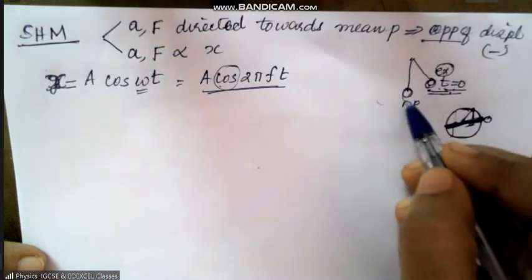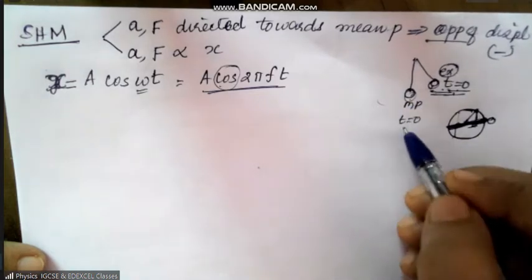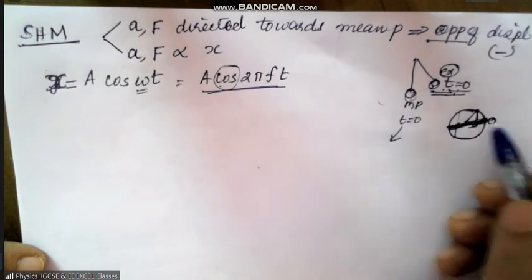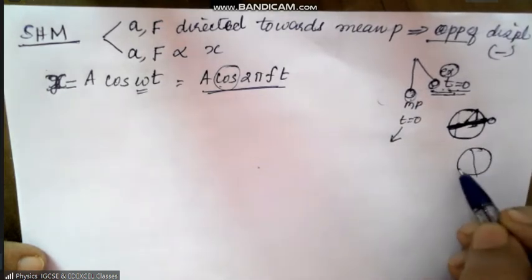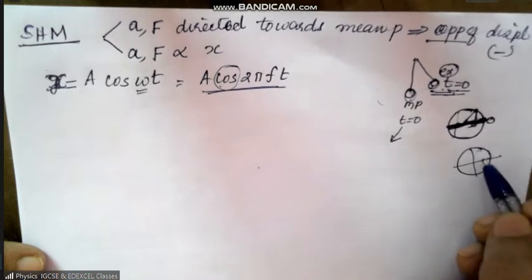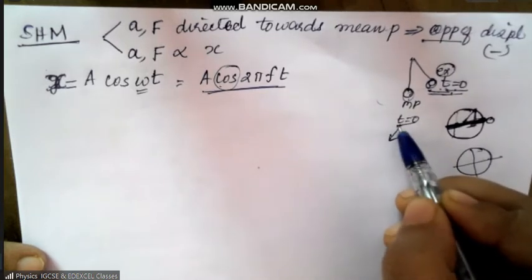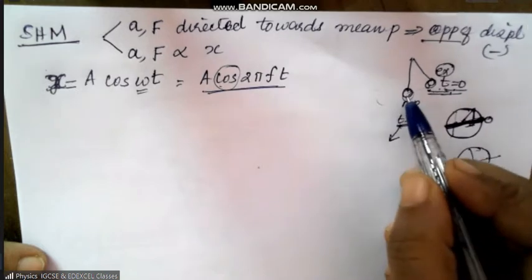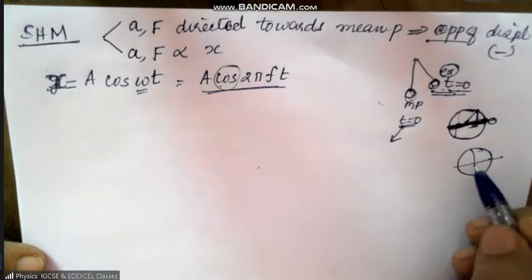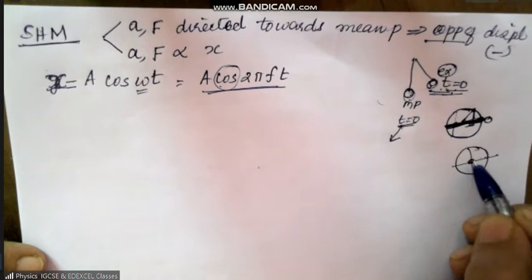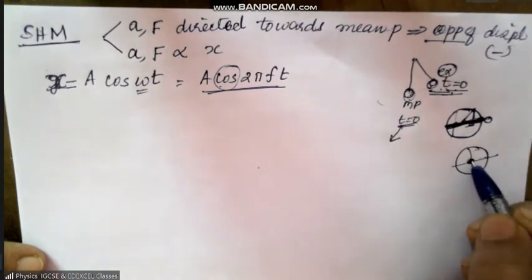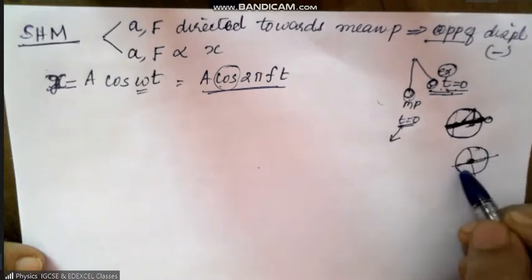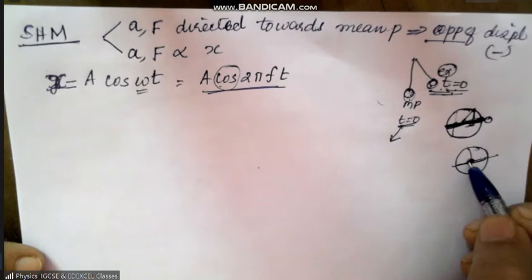Okay, and if you start timing when t is equal to 0 at the mean position, then the object is at the mean position. Here, where is the mean position? This is the mean position, right? So when the particle is at the mean position in the beginning, what is its displacement? Displacement from the mean position is 0 in the beginning.